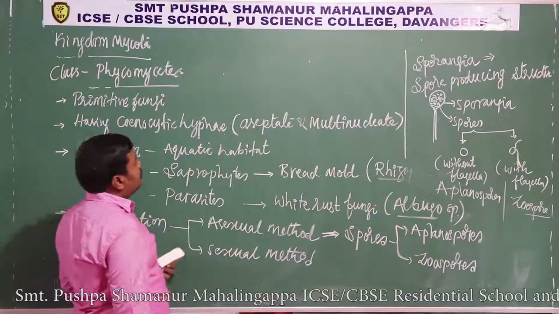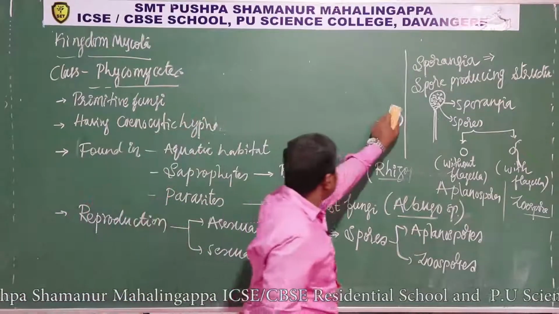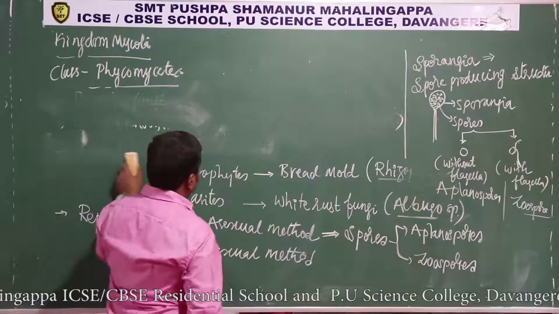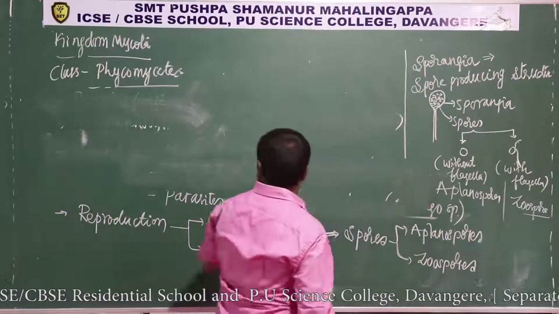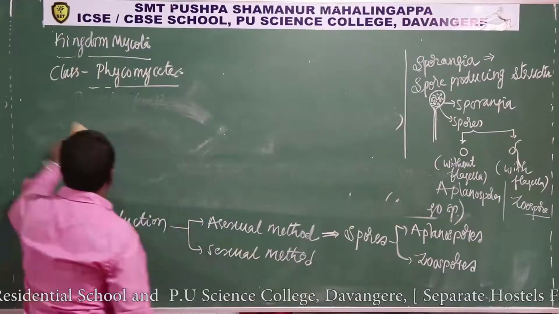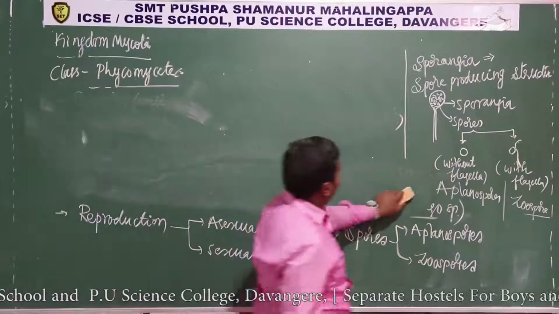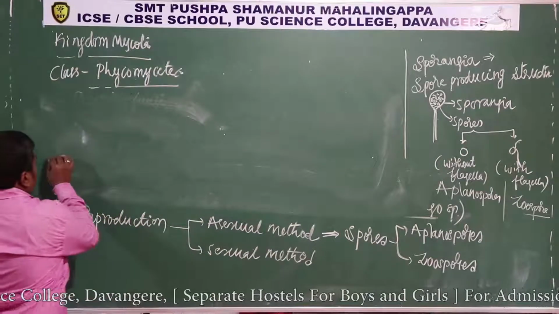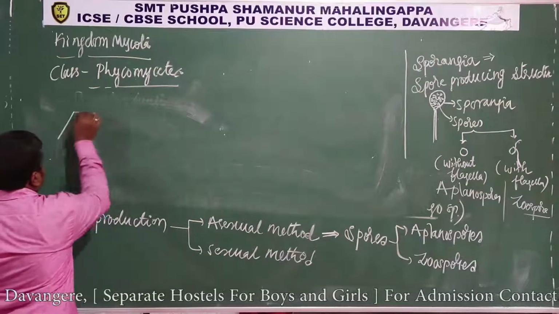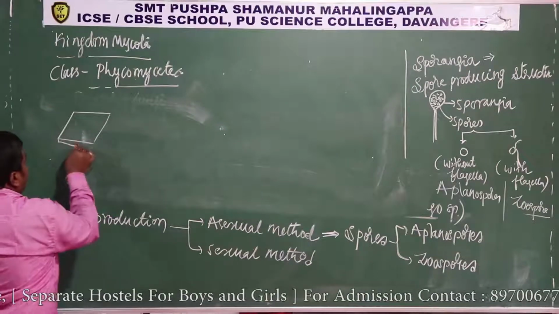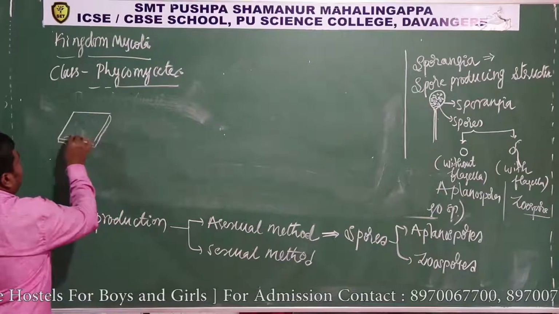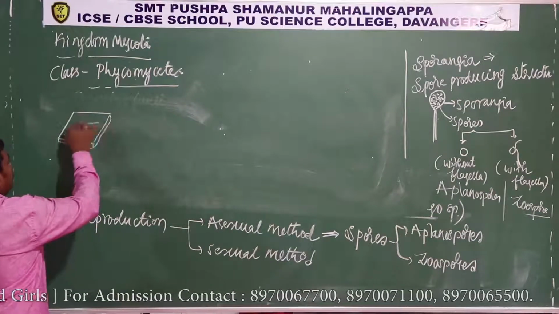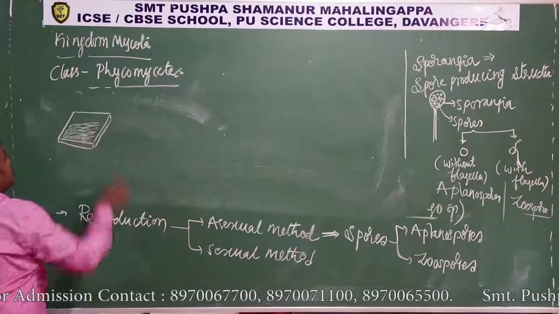Then how is the sporangia produced? If you take the example of bread mold itself, if you sprinkle water on bread and leave it for 12 to 14 hours or 24 hours, you can find white thread-like structures on the bread.